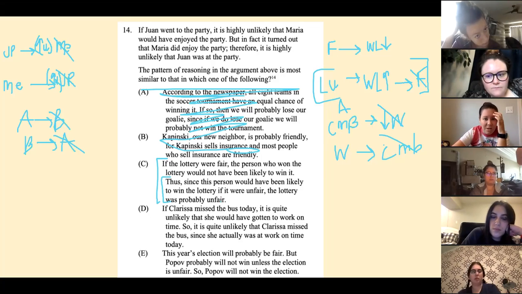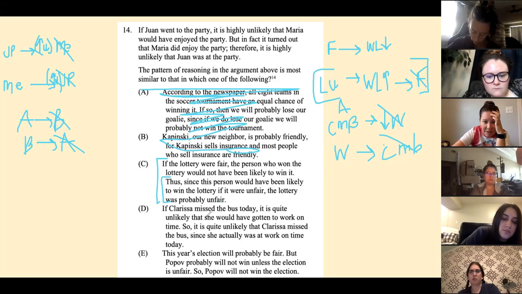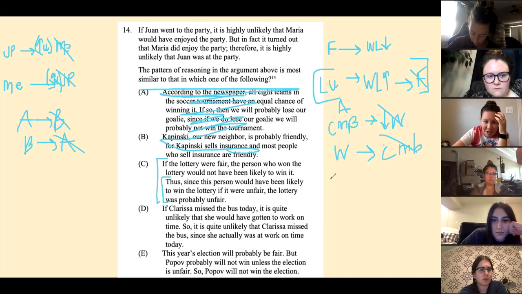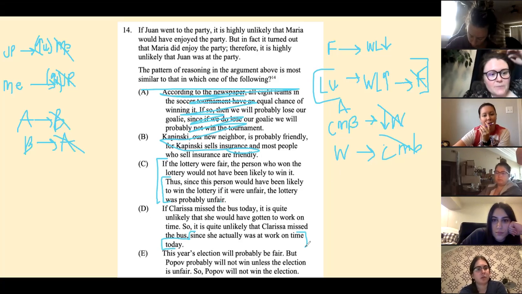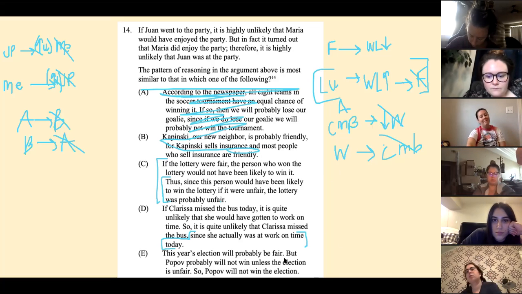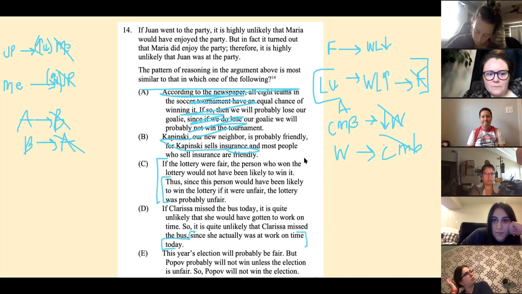Well, because this one I thought was wrong, because I thought it was starting with the wrong variable, because it was like A missed the bus, A missed the bus. I thought it was starting with the wrong one. Oh, but look at this. But since is the premise here. Oh, so you just diagrammed it backwards. Yeah. Okay. Yep. That's what makes this one a little bit tricky. It's not necessarily hard if you catch that though.